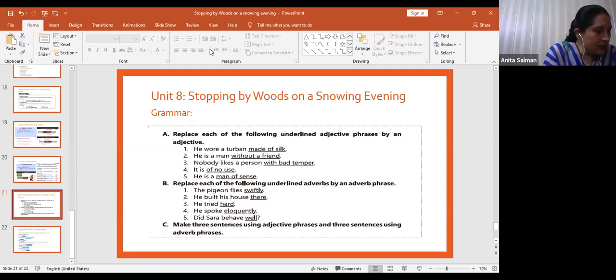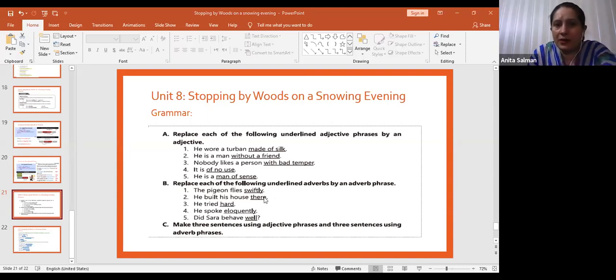Next, he is a man of sense. Man of sense. You can write one word. If you write one word, it will become your adjective instead of an adjective phrase. He is a man of sense. Yes, quickly give me the reply. Sensible man. Okay, very good. Right. It is clear to you, right?